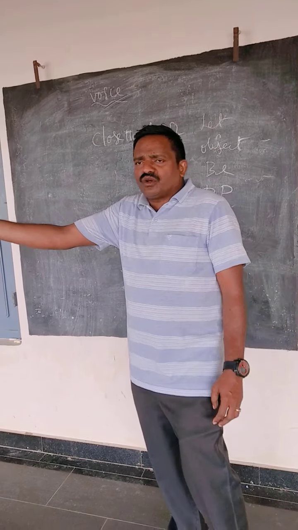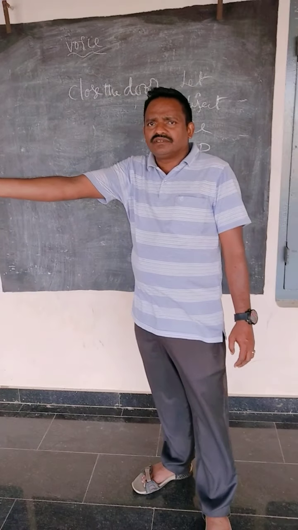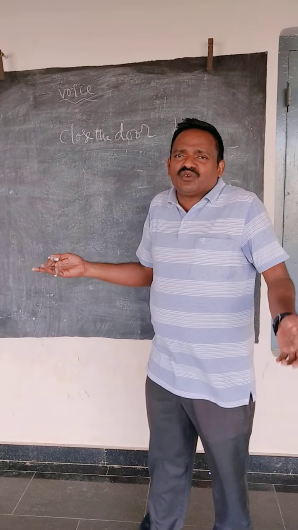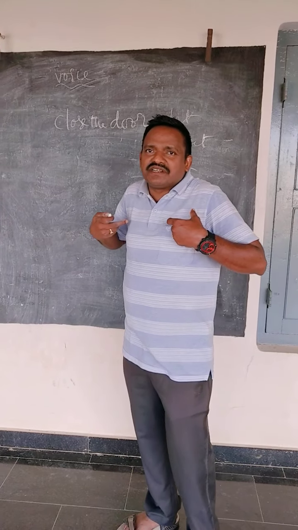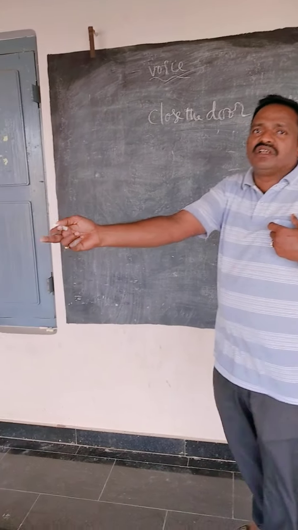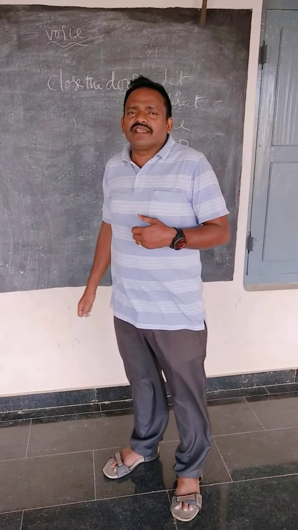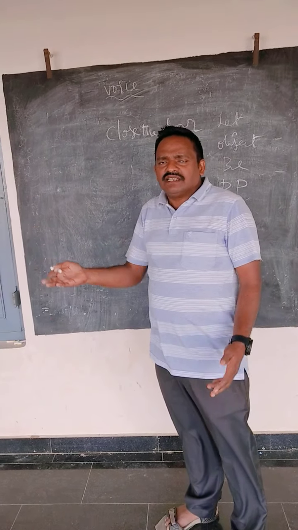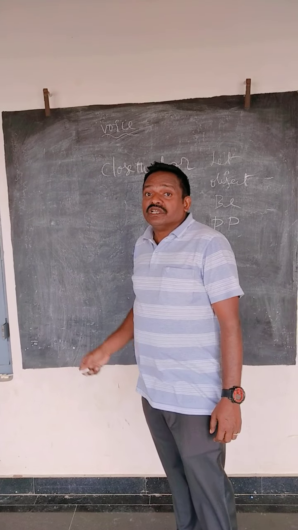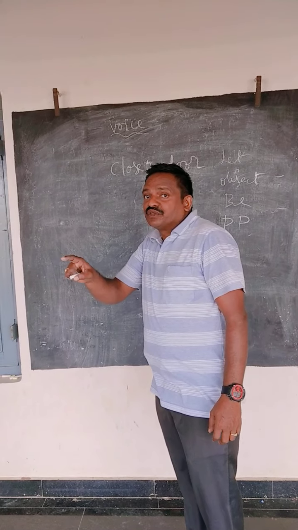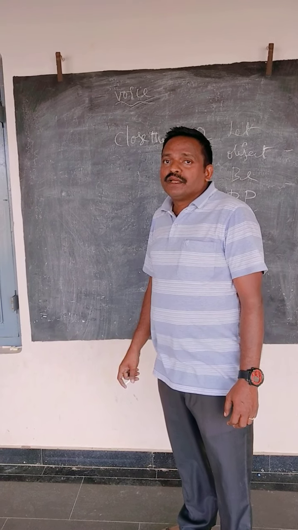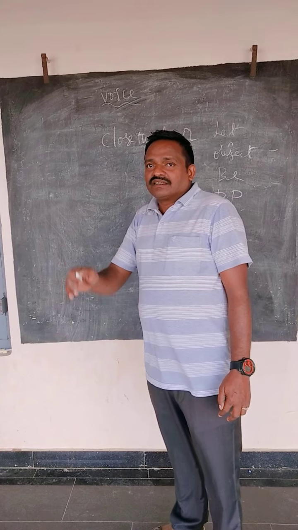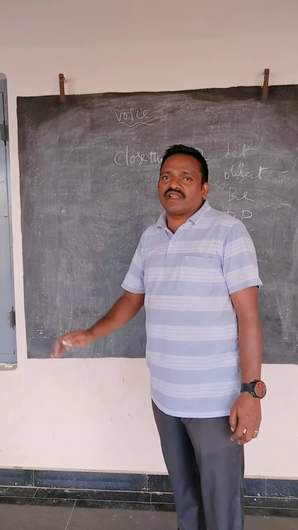For suppose, "close the door." I can say, my friend, close the door. Is it my order? No, not at all. Is it my request? No, we don't know. Of course, as I am a teacher, if I say to my student, close the door, that is an order. But generally when I say "close the door," it is just a general sentence. But sometimes we add "please": please close the door, please open the window. In those cases, the shape of the passive voice is widely different.